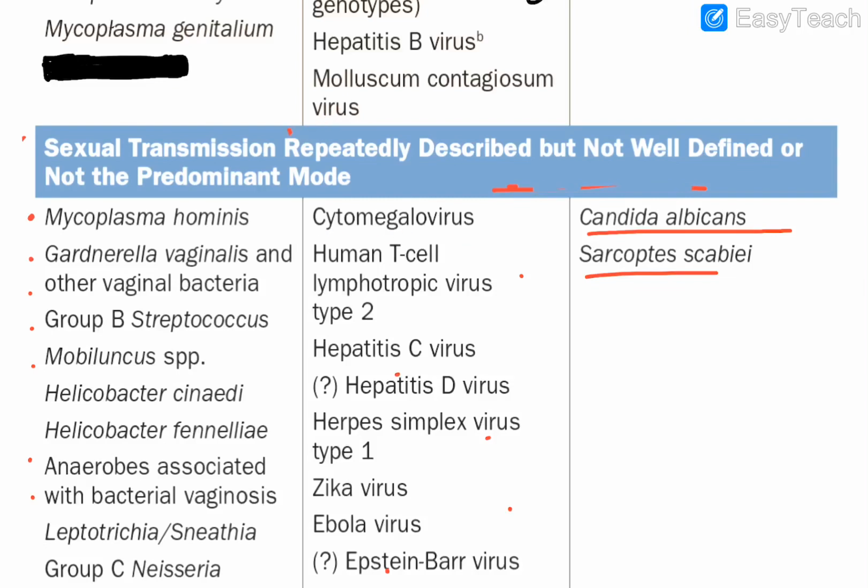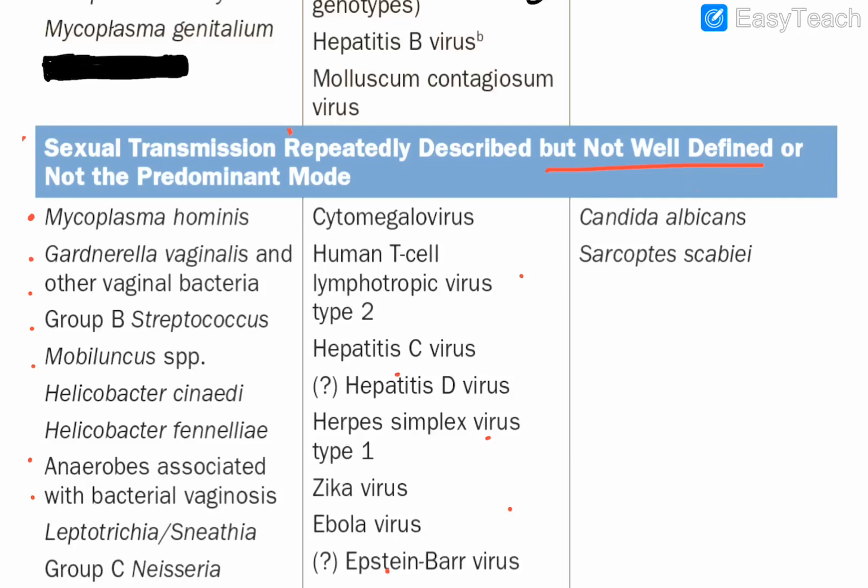That is the sexual transmission. In them, sexual transmission is repeatedly described but not well defined. It means you can't say clearly that they are sexually transmitted, but you can definitely say that yes, sexual transmission is being reported from them. So it is not the predominant mode, but yes, it is there. Sexual transmission happens here, but it is not well defined. Documented evidence is less, but it is there.